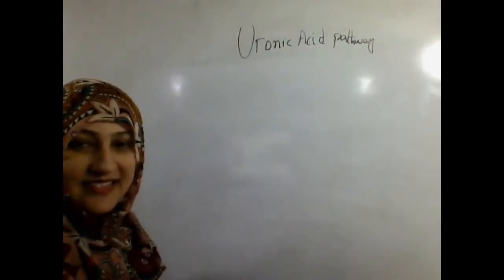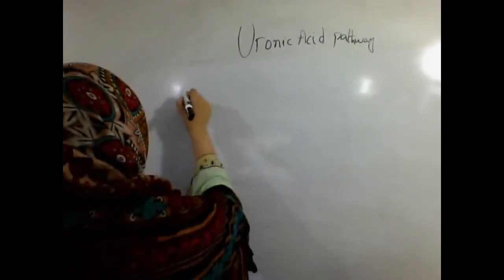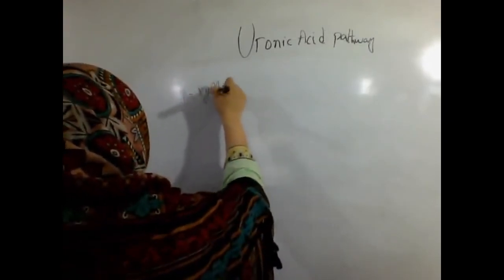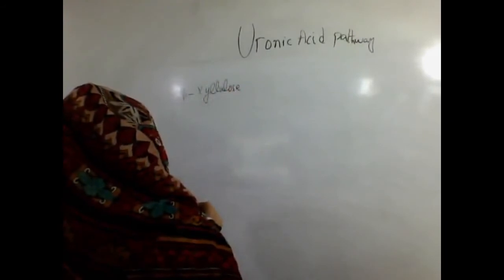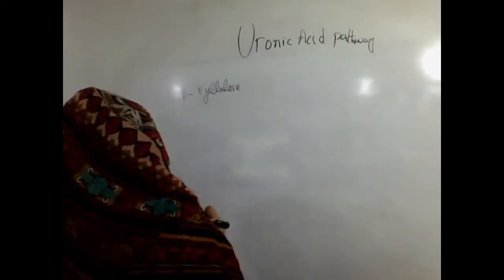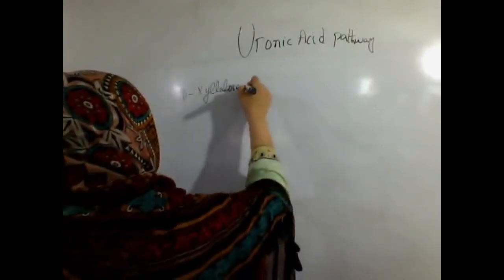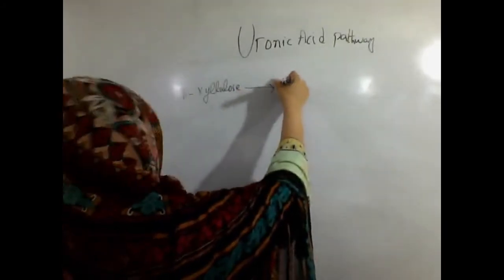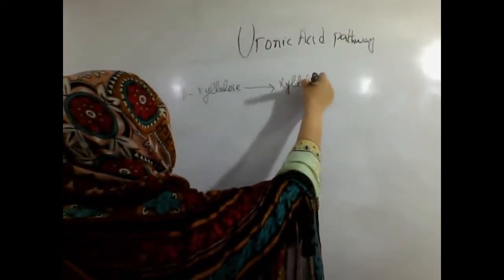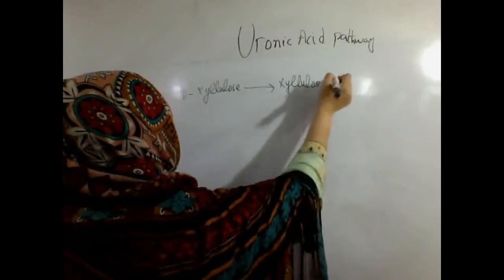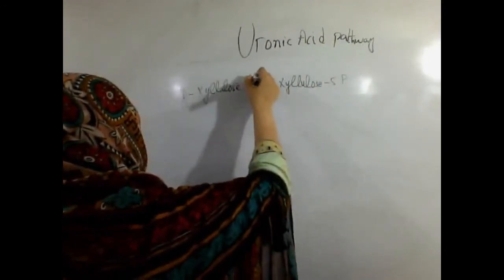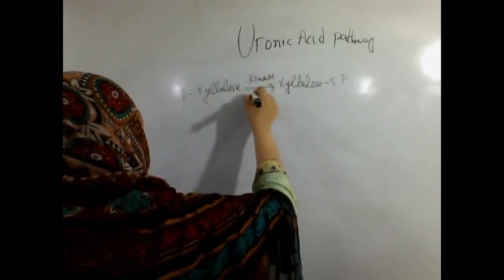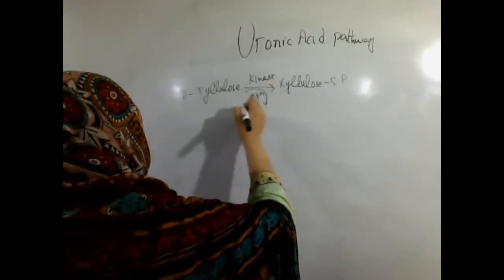And then this D-xylulose is converted into xylulose 5-phosphate by the enzyme kinase in the presence of magnesium.